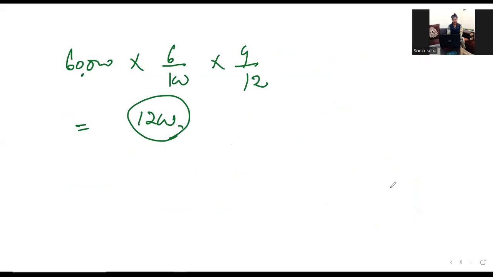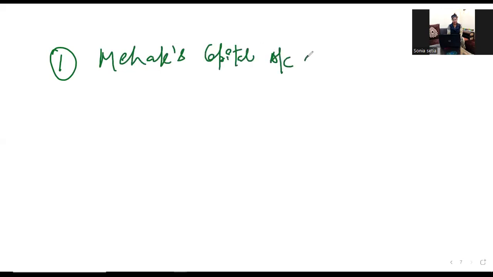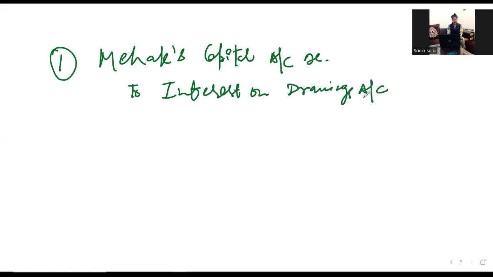Now let's pass the journal entries for the interest on drawings. So our first journal entry would be Mehak's capital account debit to interest on drawings account. How much we have calculated? 1200, right?